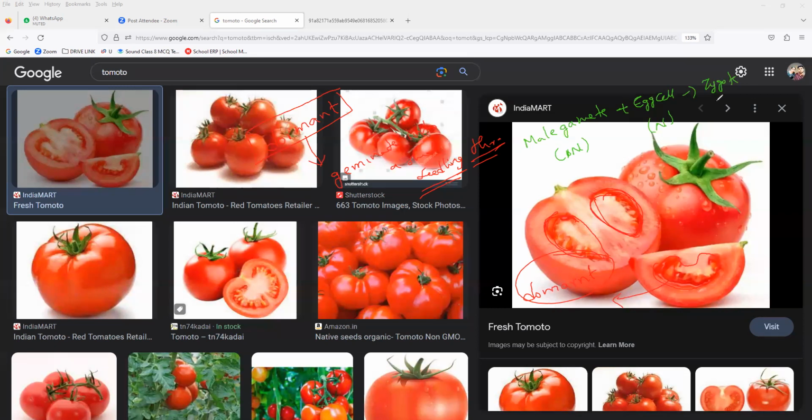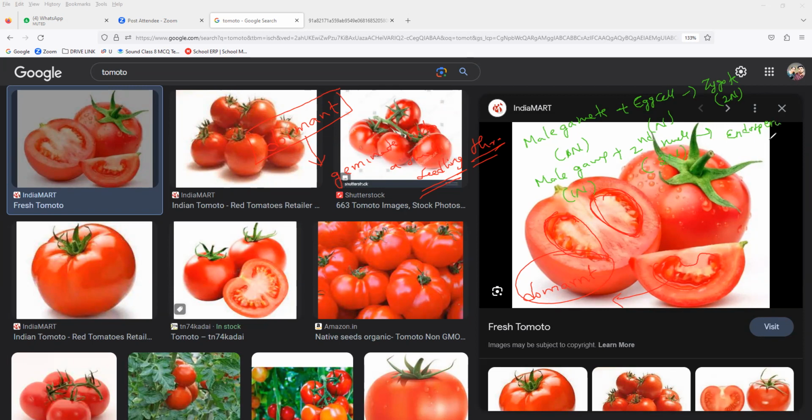So the zygote contains what, everybody? Two nuclei. Clear? Another male gamete, with one nucleus, reacts with the secondary nucleus containing two nuclei, so the endosperm is formed.